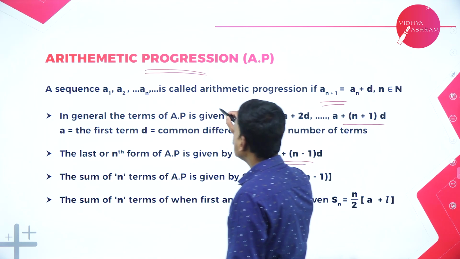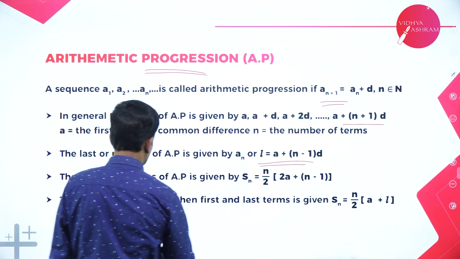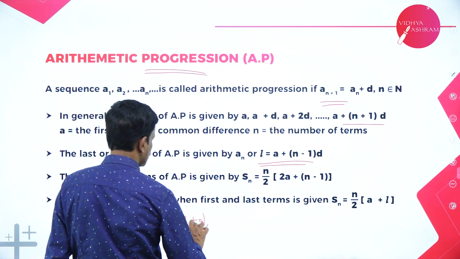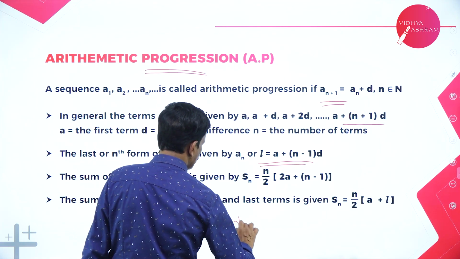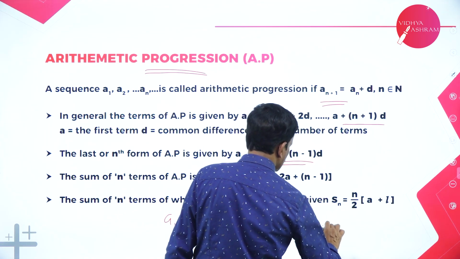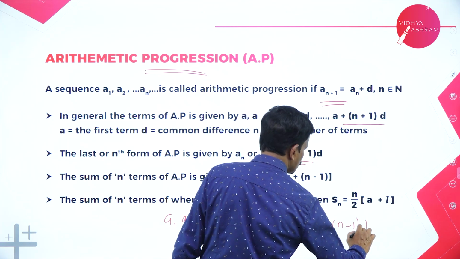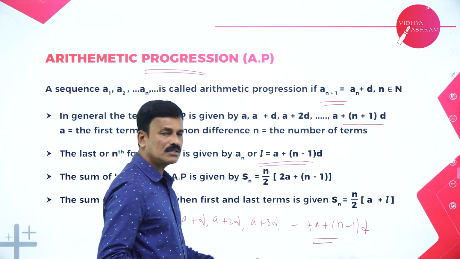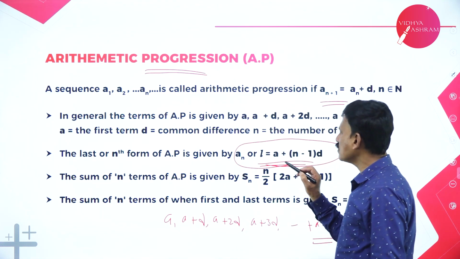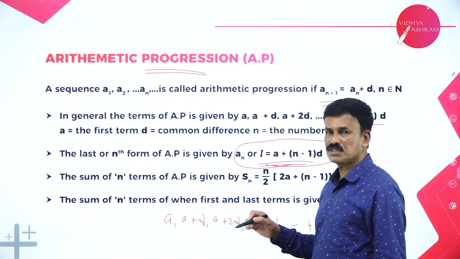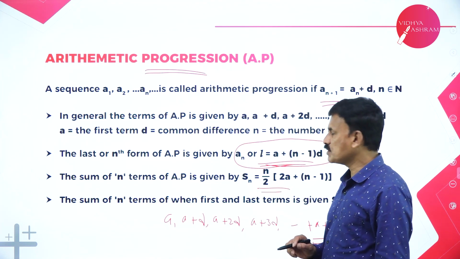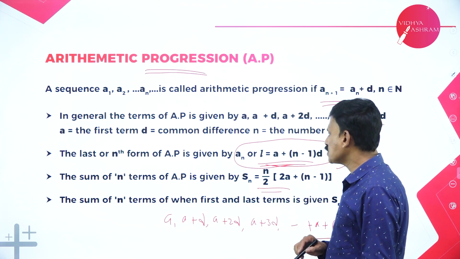So here, the AP is nothing but, if a is the first term and d is the common difference, then the terms of the sequence are a, a plus d, a plus 2d, a plus 3d, etc. The last term, a plus (n minus 1) d, is called the nth term. It is denoted as an, or l is equal to a plus (n minus 1) into d. The sum of n terms of the AP is given by Sn is equal to n by 2 into [2a plus (n minus 1) d].